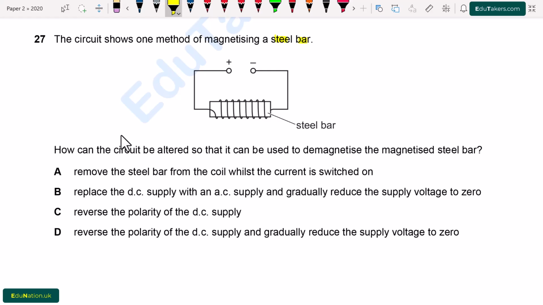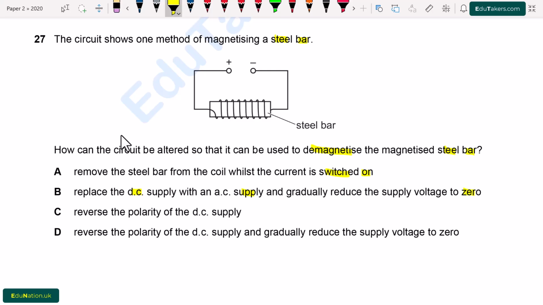Question number 27. The circuit shows one method of magnetizing a steel bar. How can the circuit be altered so that it can be used to demagnetize the magnetized steel bar? So which one of the following methods is used to demagnetize the steel bar? Option A, remove the steel bar from the coil while the current is switched on.